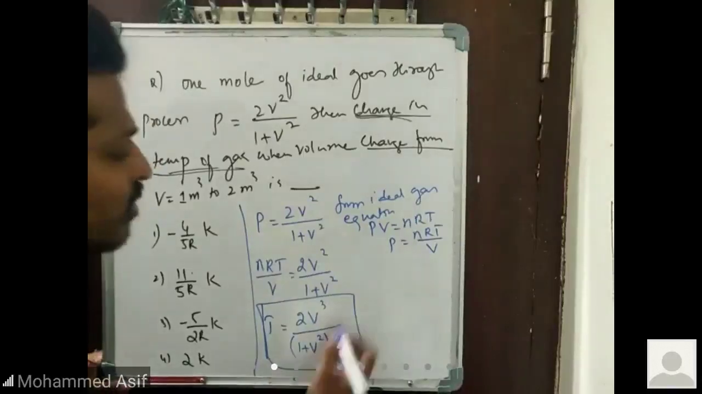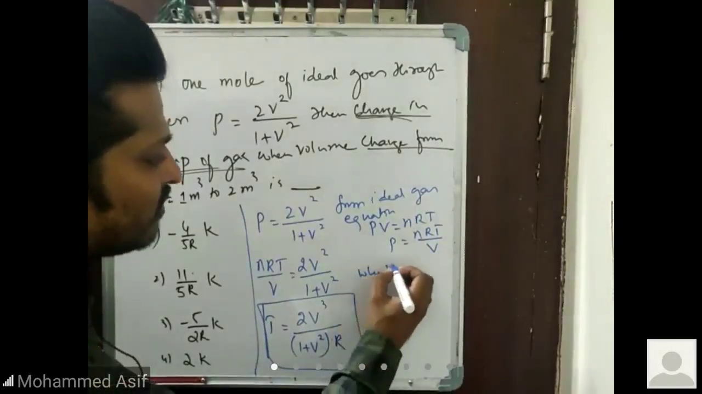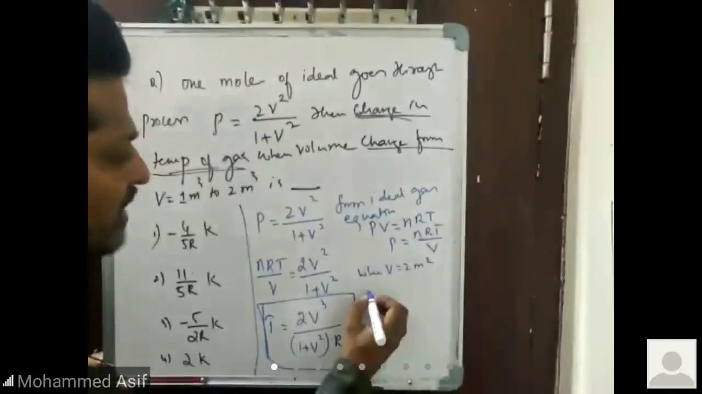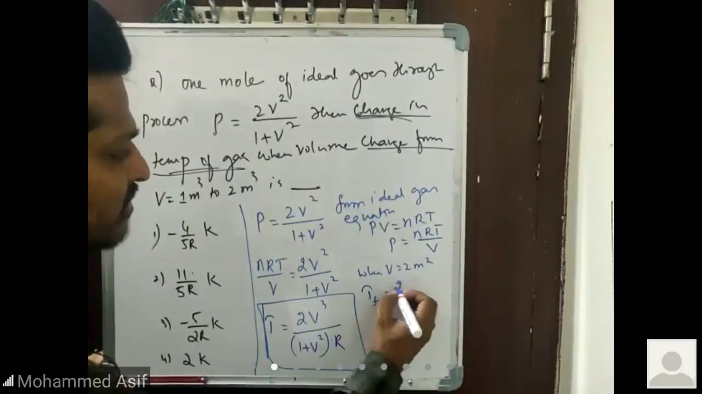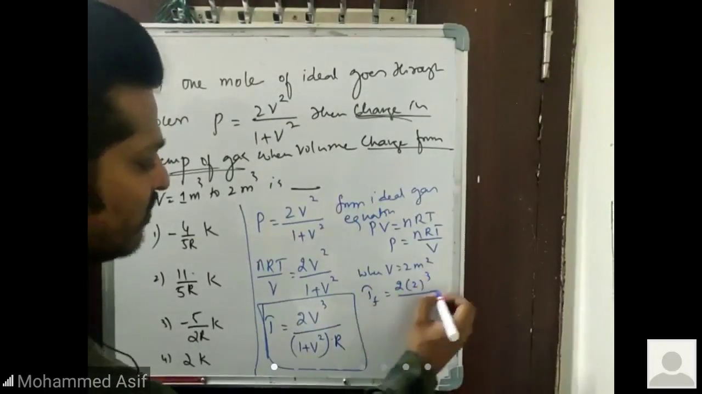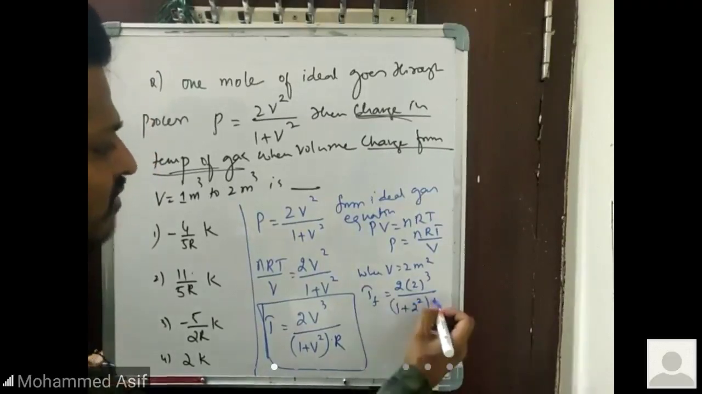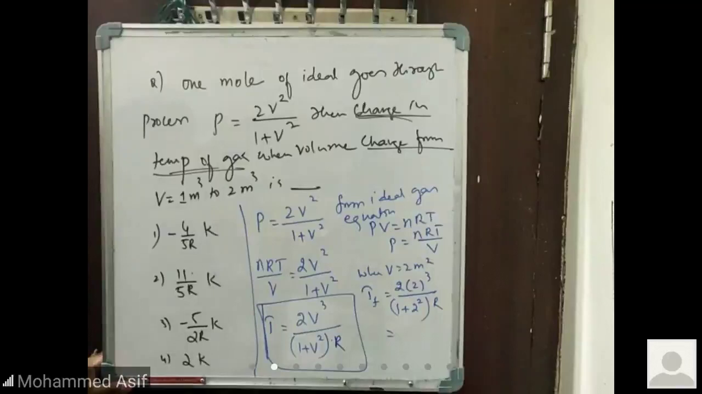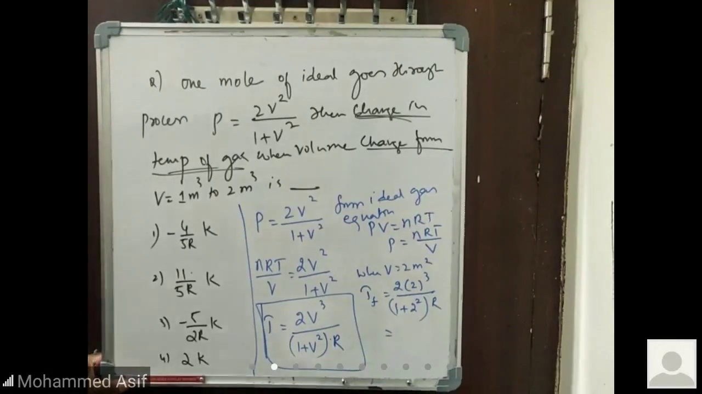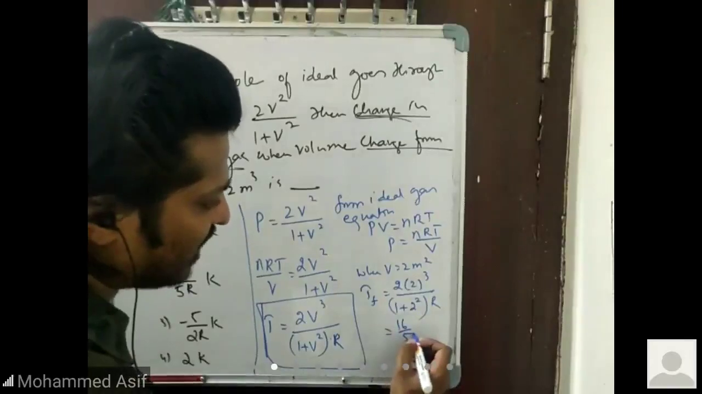V is what here? Volume. So when V is equal to 2 meter cube, then T will be the final temperature. That is 2 into 2 cube divided by 1 plus V square, that is 2 square, into R. See how much I will be getting for that. 2 square is 4, 4 plus 1 is 5. So that will become 16 by 5R.